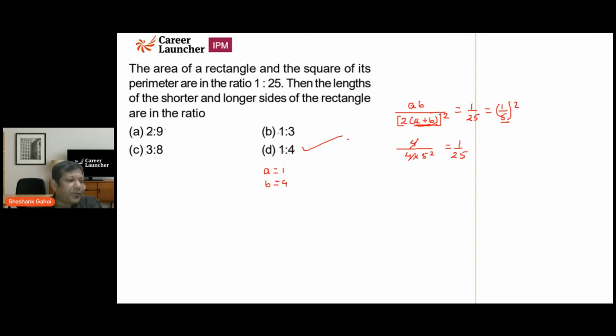So I hope everyone understood the approach of this question, or these kind of questions, that make use of options as much as possible. If you are going to use options, you are going to be faster, you are going to be far more accurate, and if you are using options, calculation also decreases.